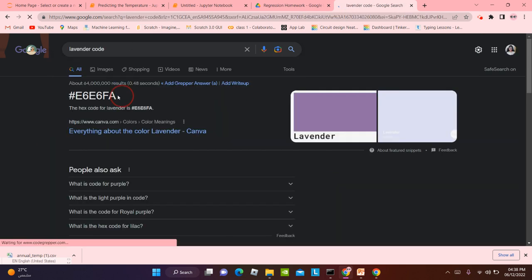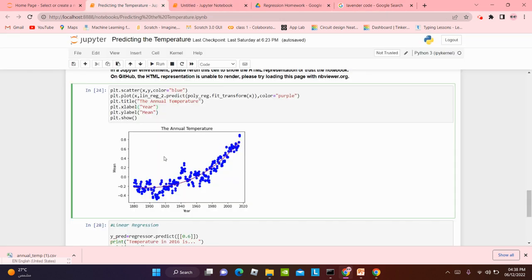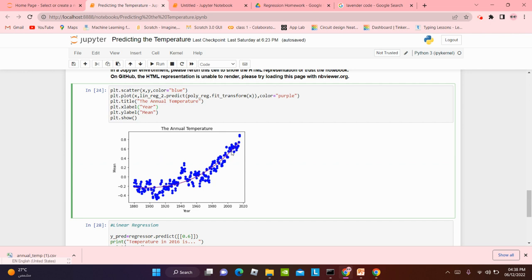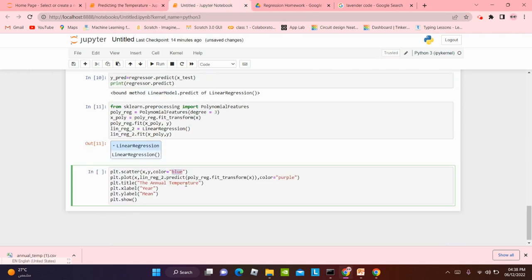So this is the hex code for lavender. We are gonna write it over here, because blue is gonna be the dots. This is supposed to be for lavender so the computer can understand, and it can be purple. It will look super nice.